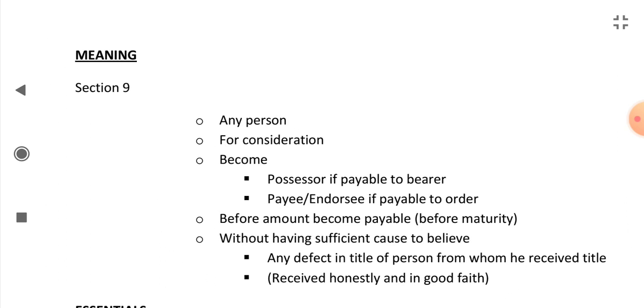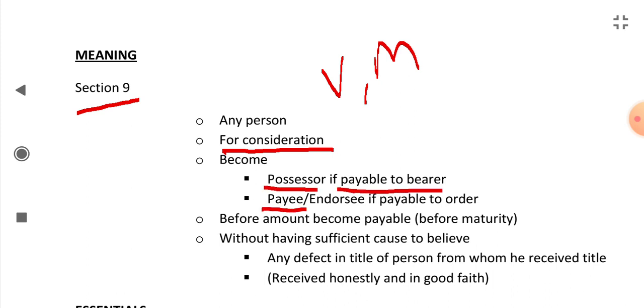According to Negotiable Instruments Act, Section 9, any person who has received that instrument for consideration, like he has paid some value or some money for the instrument, like for the check he has given his land or property, then he has become possessor if payable to bearer, or become a payee or endorsee if payable to order.